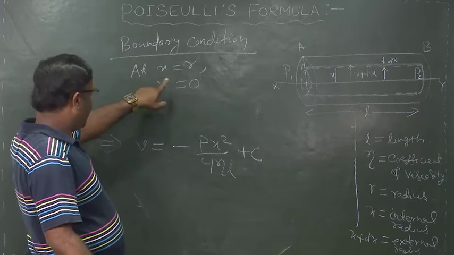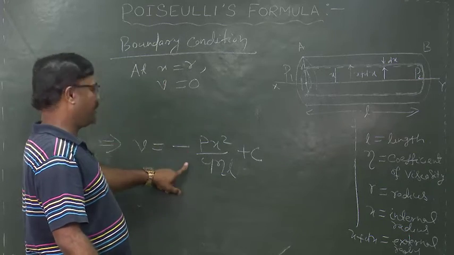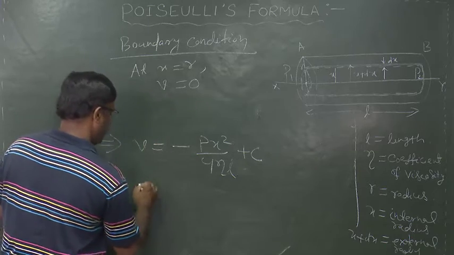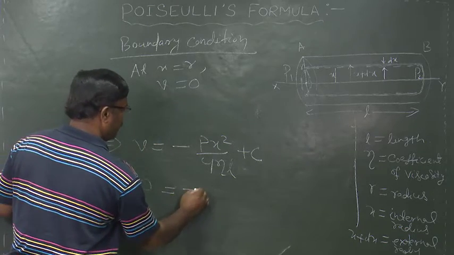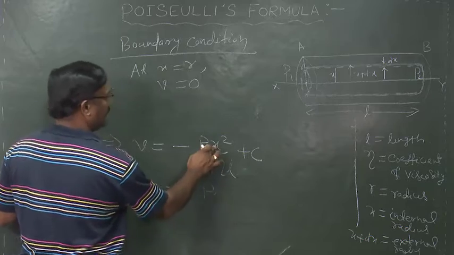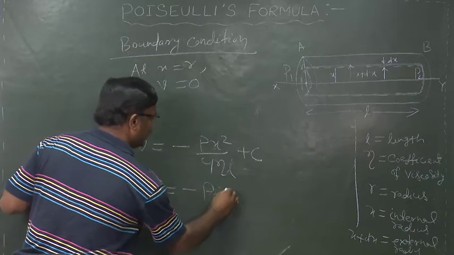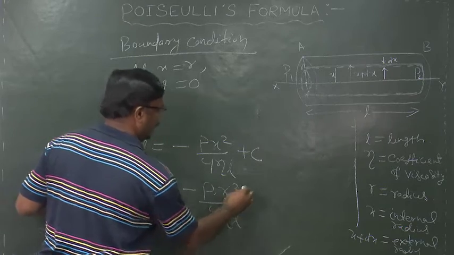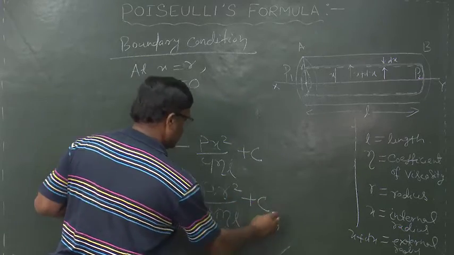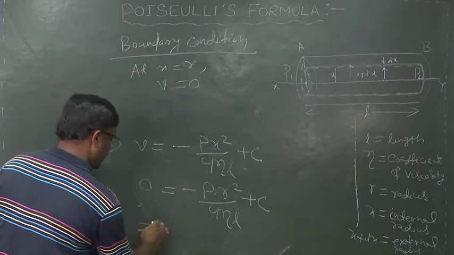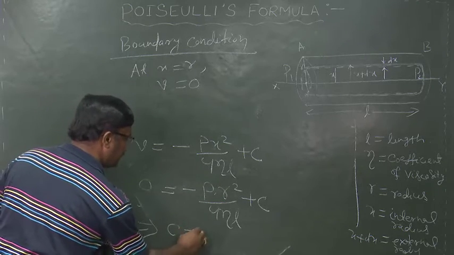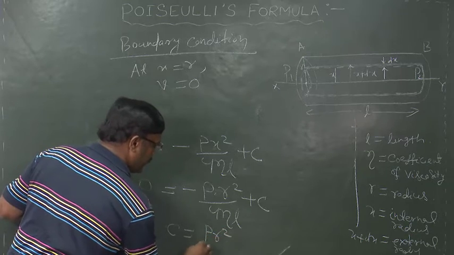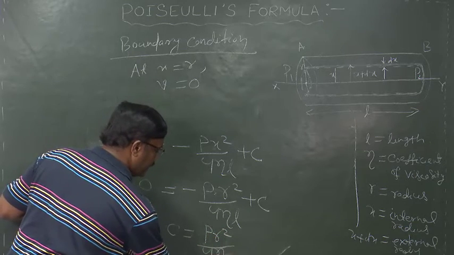So, applying this condition to this equation, we can write 0 is equal to minus p, in place of x square we can write r square by 4 eta L plus c, implies c is equal to p r square by 4 eta L.